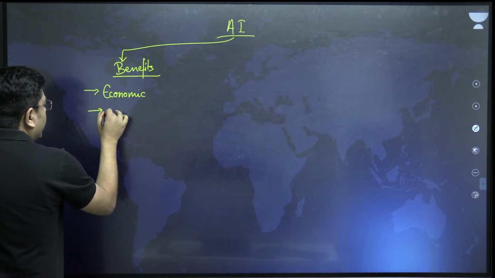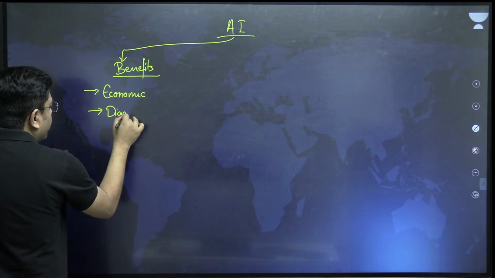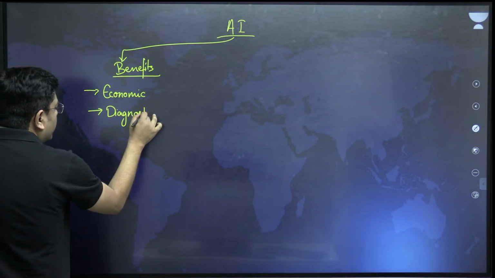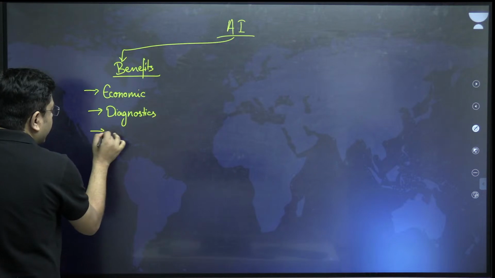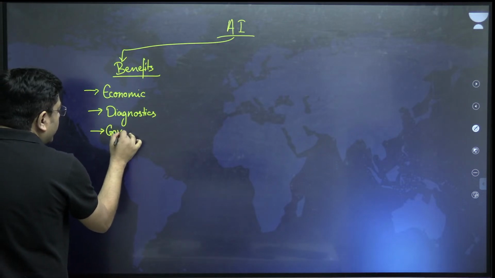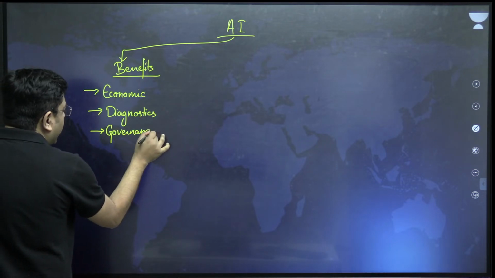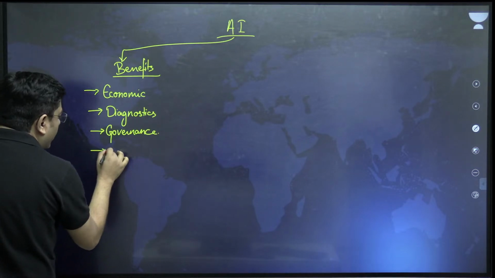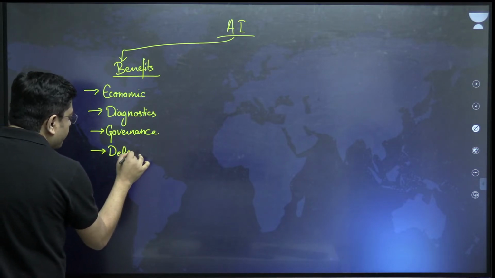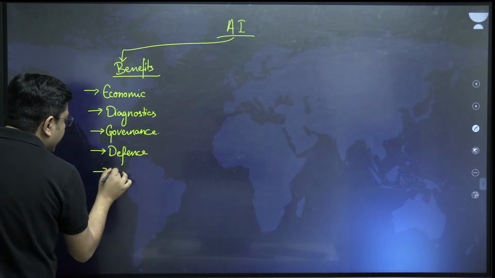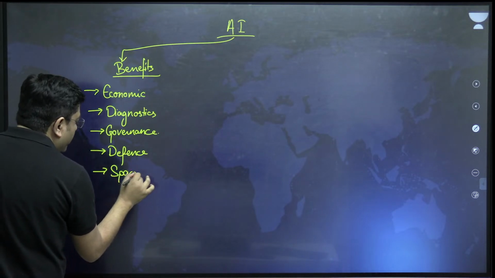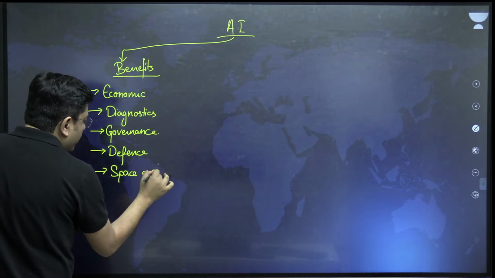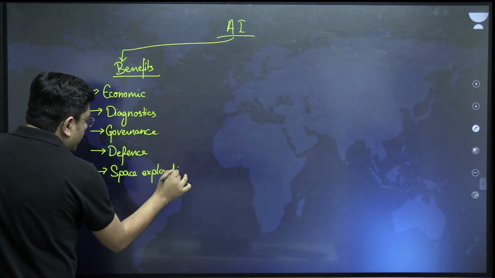Then in diagnostics, then after that governance, welfare schemes, are they reaching the grassroots or not, defense tech, space tech or space exploration, right?